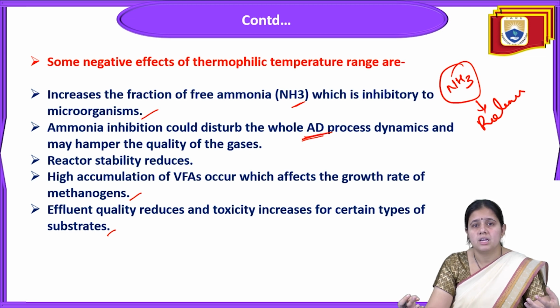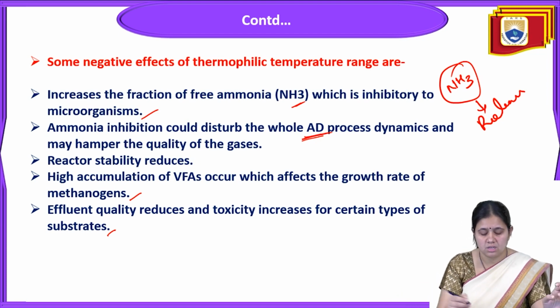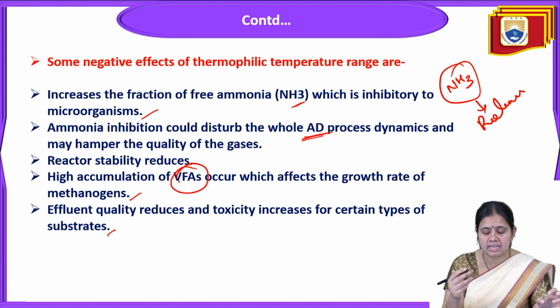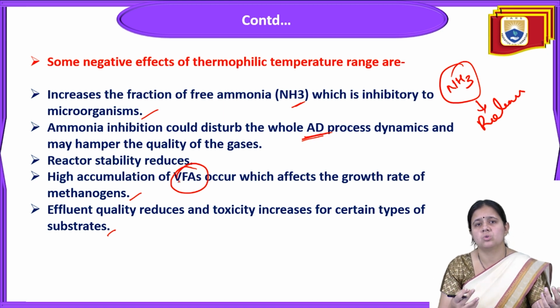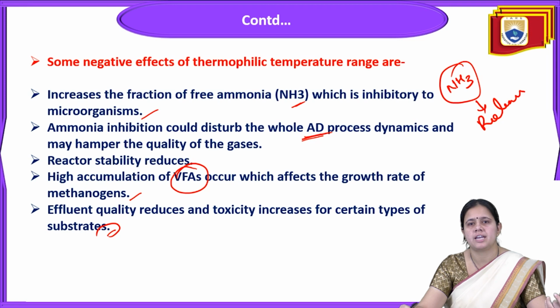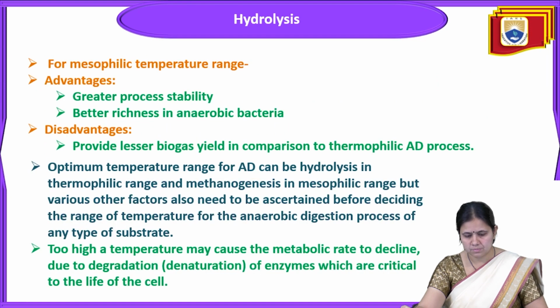So it will disturb the composition of the biogas. In this way, we will not get good quality biogas, and mostly, what happens? Volatile fatty acid will be released. This volatile fatty acid will affect the growth of all the methanogens and microbes, effluent quality reduces, and toxicity increases for certain types of substrates.